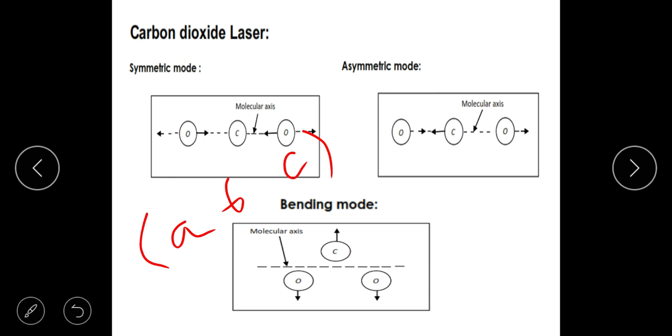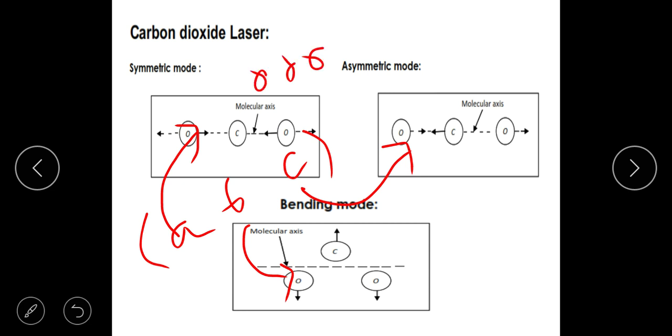A is the number related to the symmetric stretch mode. C is the number related to the asymmetric stretch. B is the number related to the bending mode. How do you define the first excited state of the symmetric mode? The other two, the asymmetric stretch and bend, are 0. That's why the ground level is denoted by 0, 0, 0.